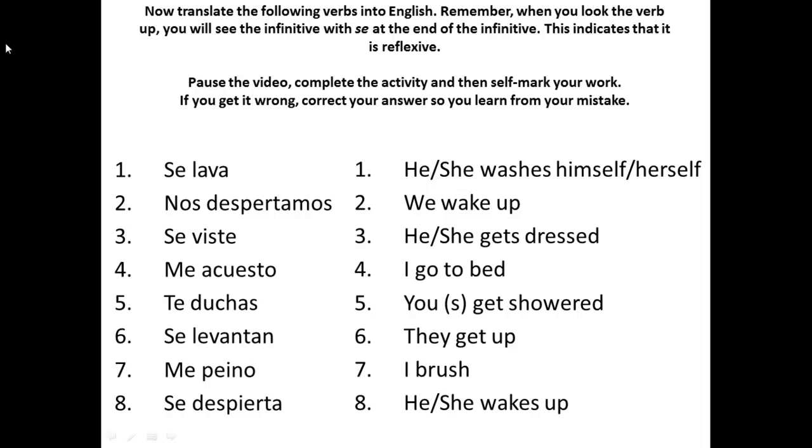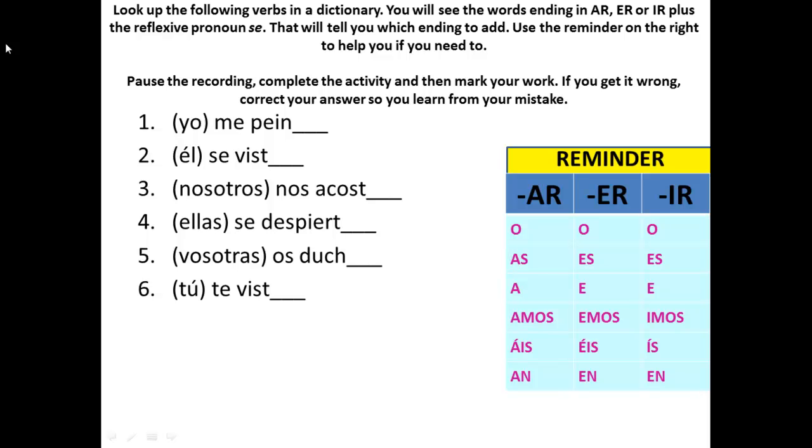How did you get on? Just double check your work and make sure you haven't made any mistakes, but if you have, just correct them. Look up the following verbs in a dictionary. You will see the words ending in AR, ER or IR, plus the reflexive pronoun se at the end. That will tell you which ending to add, and use the reminder on the right to help you if you need to. Por ejemplo, número 1. Yo me peino. As you can see, because it's I, brush, myself, therefore you need the O for the I ending.